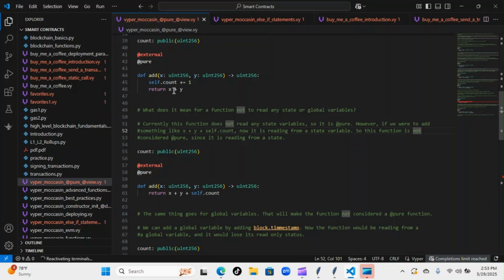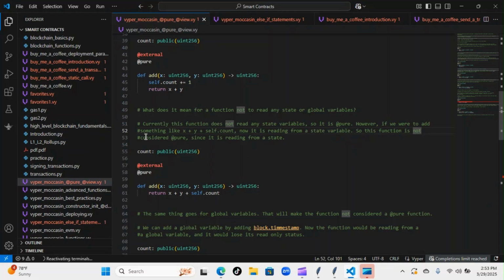So what does it mean for a function not to read any state or global variables? You recall this function from yesterday, the one I didn't work inside of Remix. This one had a state variable and we were using a pure decorator. That's why it was throwing an error. So currently this function does not read any state variables, so it is pure. However, if we were to add something like x plus y plus self.count, now it is reading from a state variable.